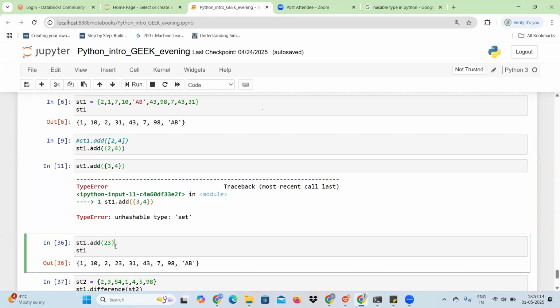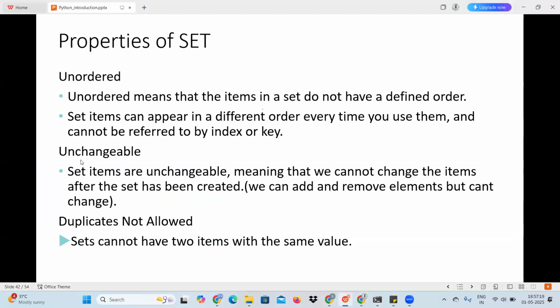Okay, did you understand the reason why it is? Because of this property only, unchangeable. We cannot change any variable, but if we keep a list we can change that list. In a set, we can make any changes, right? Set means changes means what, we can replace that, that is why, right? So we can add any elements or anything, but we can change that, right? That's it. But in a tuple, we cannot add elements or delete. So that is why we can do that. Dictionary is also the same thing, we can change it, we can replace any values or keys.